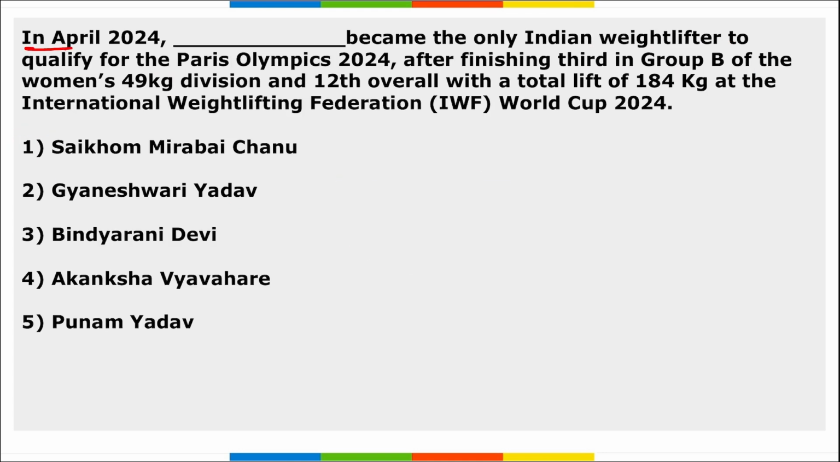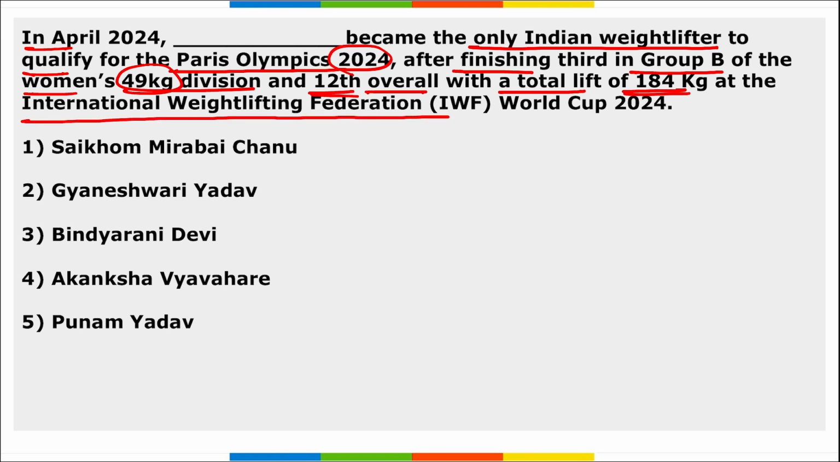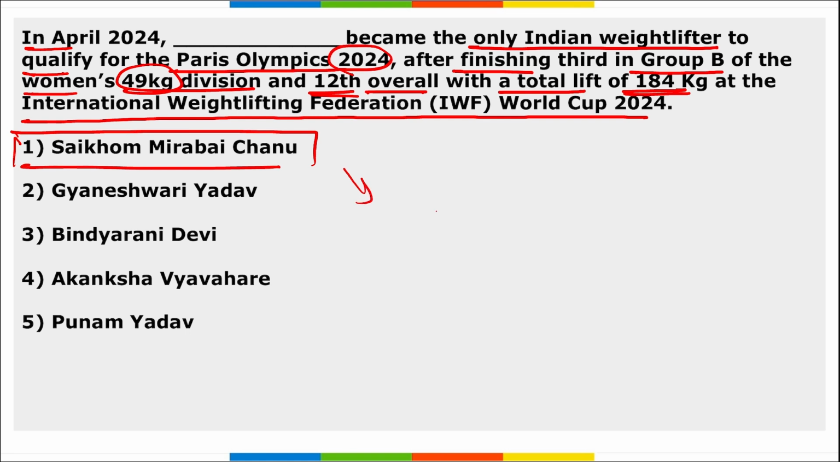Next, in April, dash became the only Indian weightlifter to qualify for the Paris Olympics 2024 after finishing third in Group B of the women's 49 kg division and 12th overall with a total lift of 184 kg at the International Weightlifting Federation World Cup 2024. So, Mirabai Chanu, correct? Saikhom Mirabai Chanu became the only Indian weightlifter who qualified for the Paris Olympic Games 2024 after finishing third in Group B of the women's 49 kg division. Right? Take a note of this.